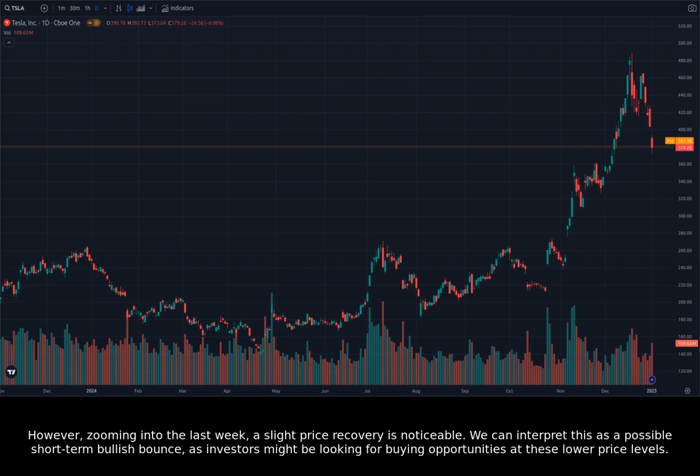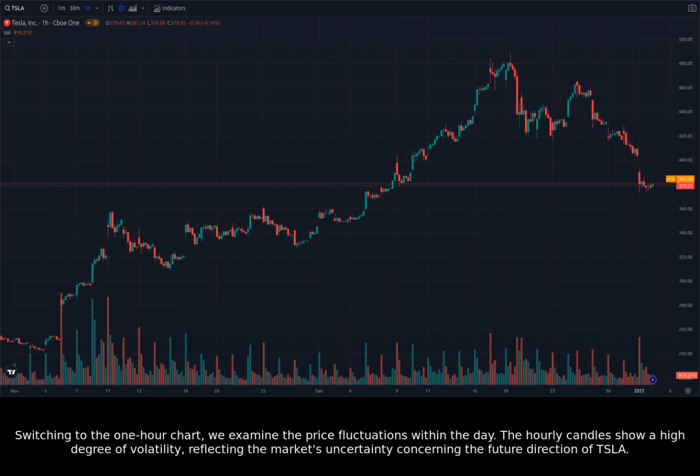We can interpret this as a possible short-term bullish bounce, as investors might be looking for buying opportunities at these lower price levels. Switching to the one-hour chart, we examine the price fluctuations within the day. The hourly candles show a high degree of volatility, reflecting the market's uncertainty concerning the future direction of Tesla.